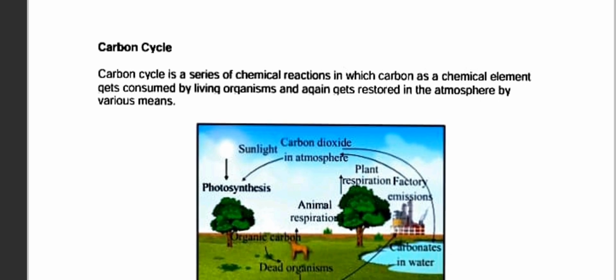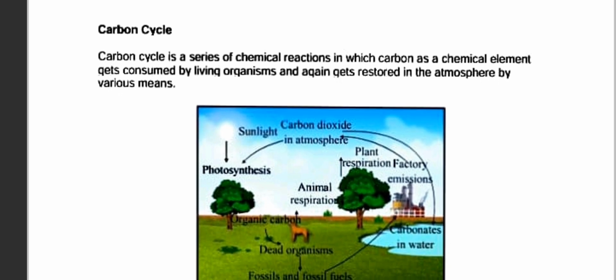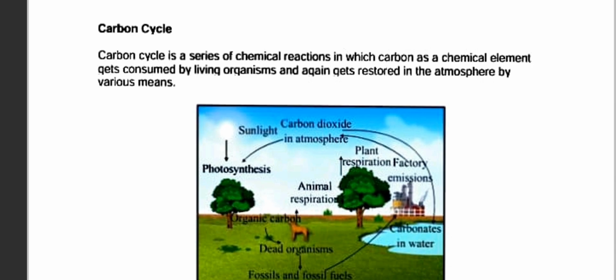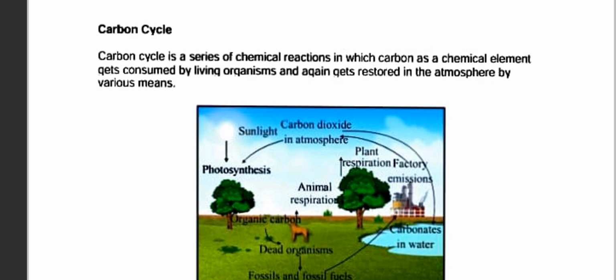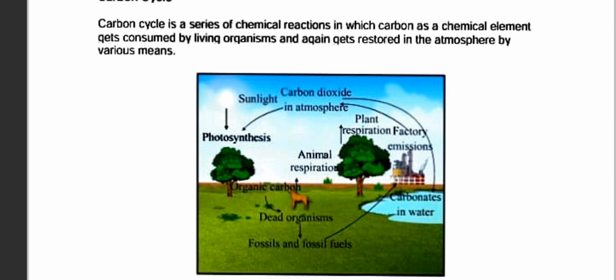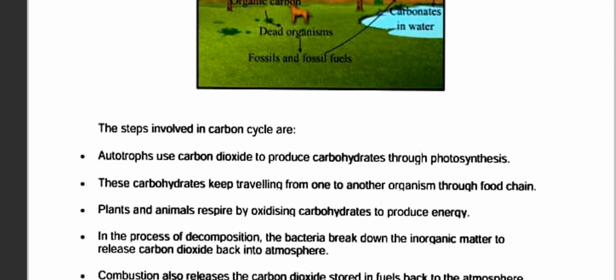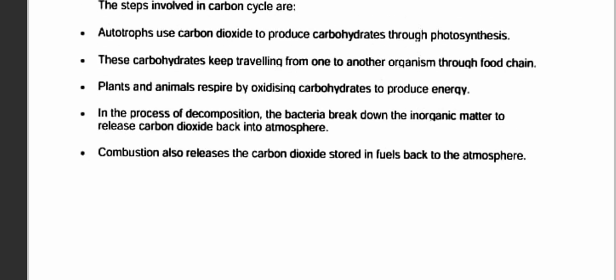So now the carbon cycle. The carbon cycle is a series of chemical reactions in which carbon as a chemical element gets consumed by living organisms and again gets restored to the atmosphere by various means. You can see sunlight, photosynthesis, organic carbon, dead organisms, fossil fuel, carbonates, factories, plant transpiration, carbon dioxide in the atmosphere, and then carbonates in water. So autotrophs use carbon dioxide to produce carbohydrate through photosynthesis. These are some of the importances.